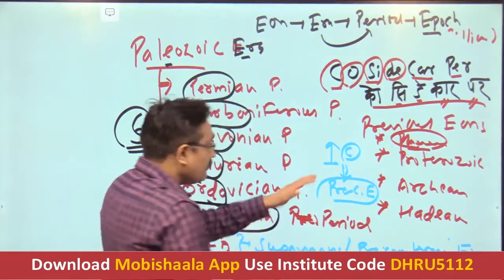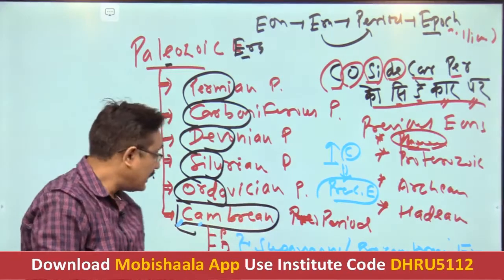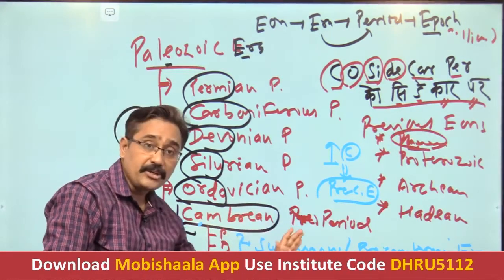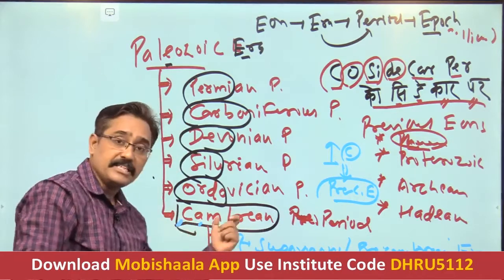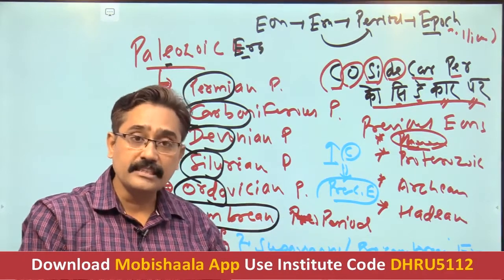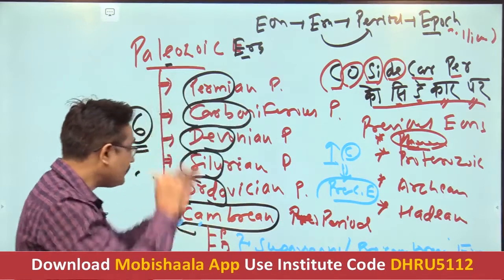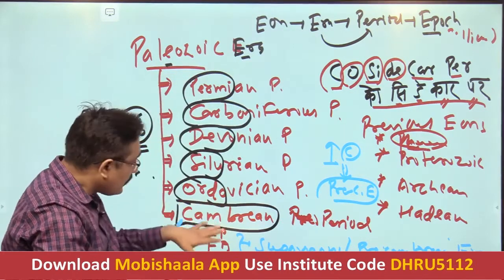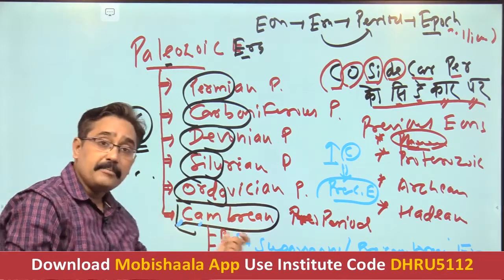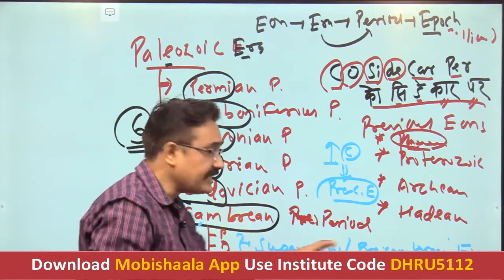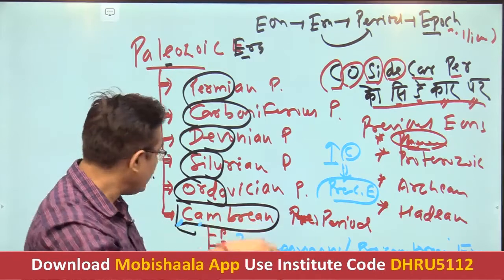Or this period before the Cambrian is also considered, in case of eons, as a super eon. Which super eon? The Precambrian super eon. Means all those eons before the Cambrian are considered as the Precambrian super eon or the Precambrian era. Getting it? Just understand this up to here. This idea will become clear again.